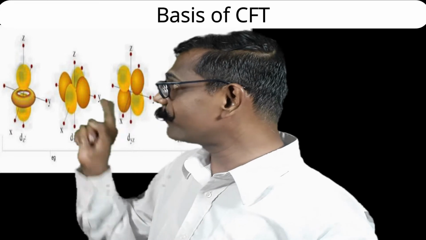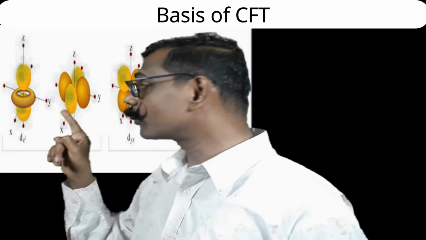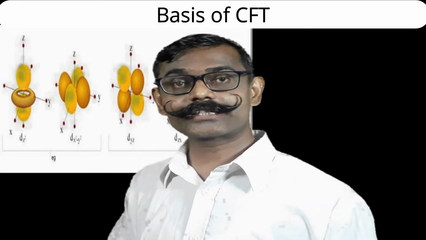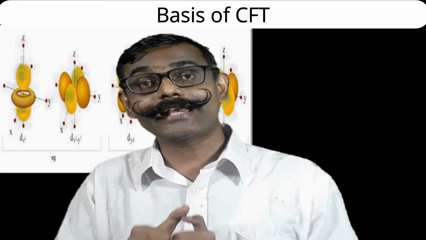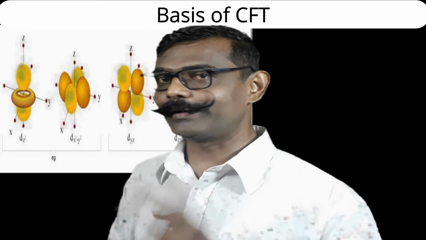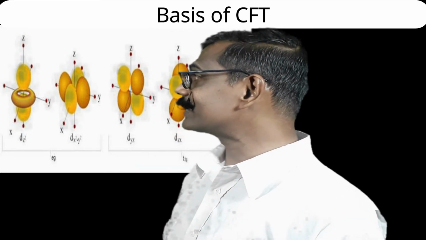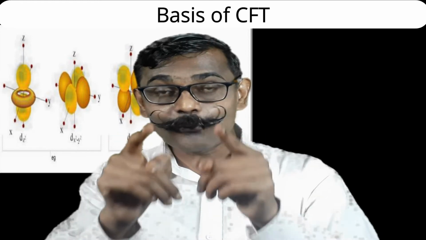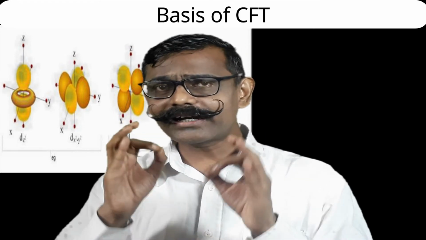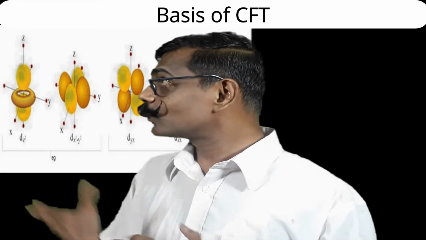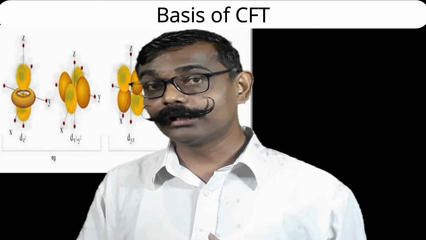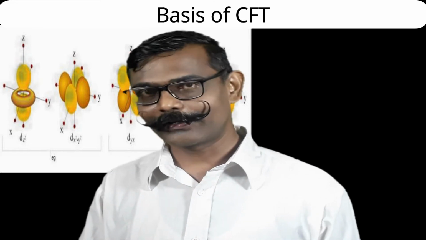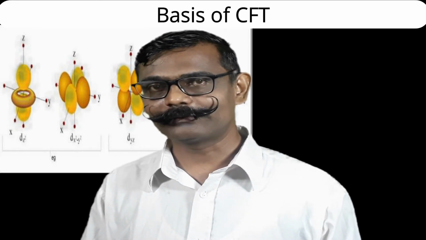What is the understanding of the dz square orbital? It is oriented more towards the z axis and partly towards x and y. See the second orbital, dx square minus y square. The lobes are along the x and y axes, perfectly along the axes. Two opposite lobes are yellow and the other two opposite lobes are brown. Are you understanding the dx square minus y square orbital?